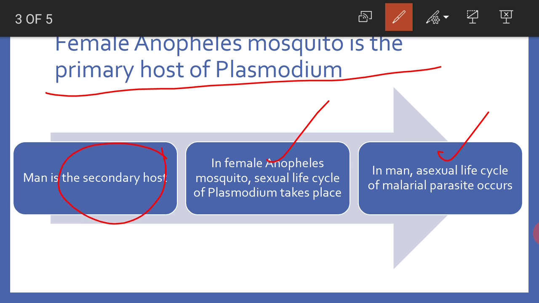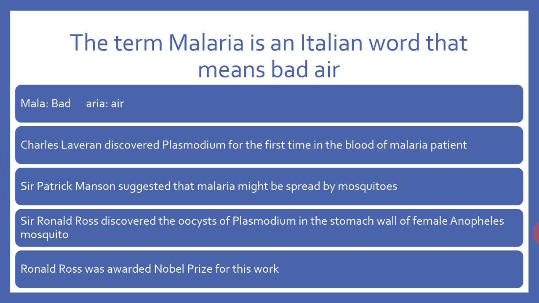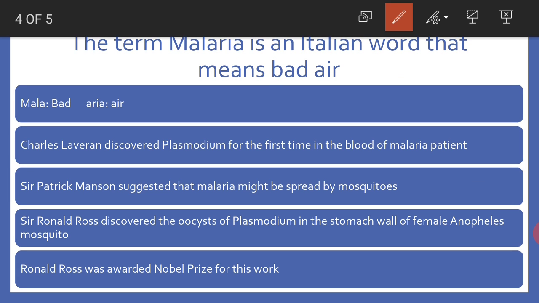So, there are two hosts for the malarial parasite. One is the female Anopheles mosquito that acts as the primary host, and another is the human being that acts as the secondary host. The term malaria is an Italian word that means bad air. In the Italian language, mala means bad, aria means air. So previously, people thought that malaria was caused by inhaling foul air.